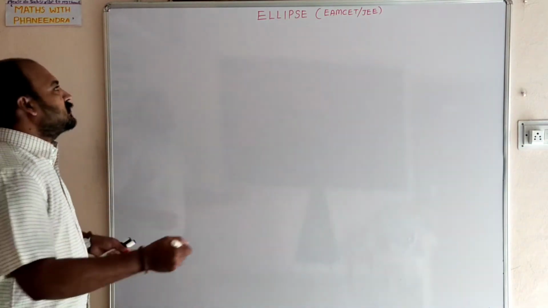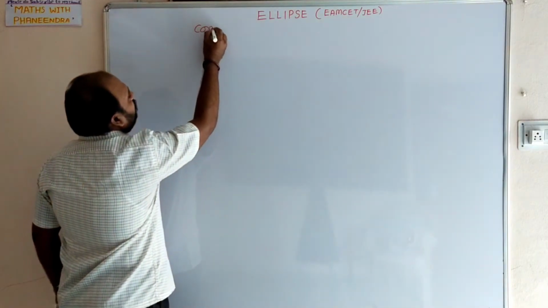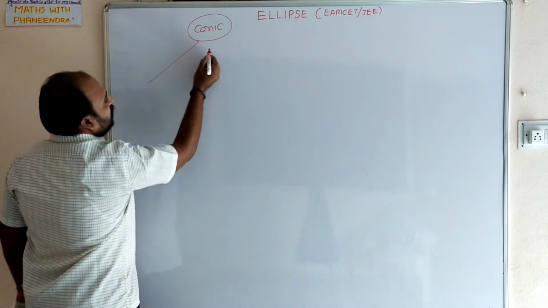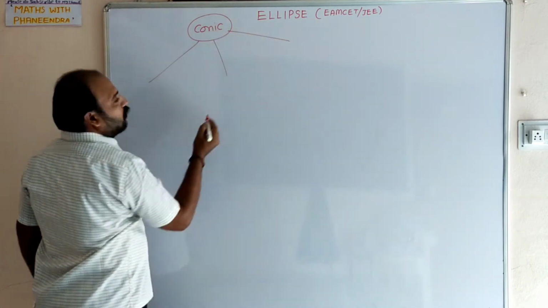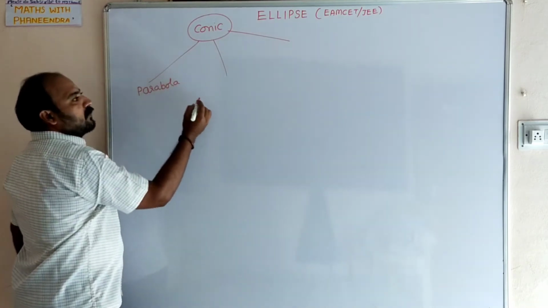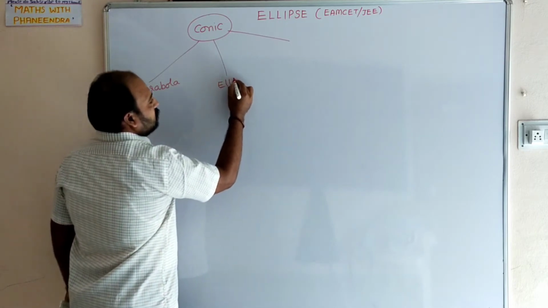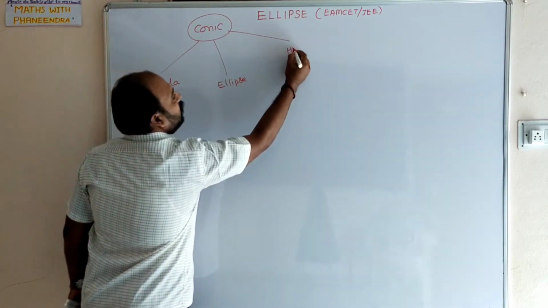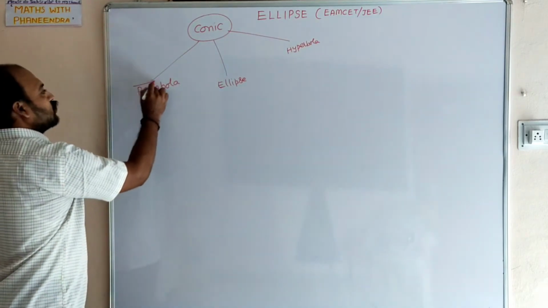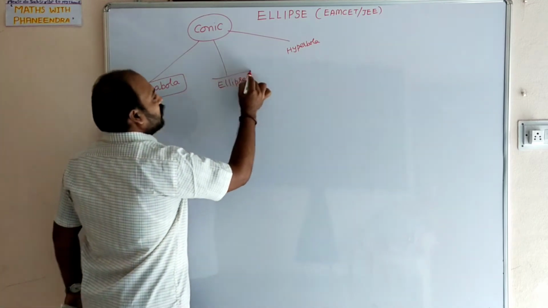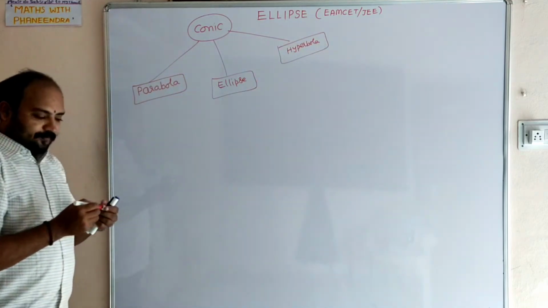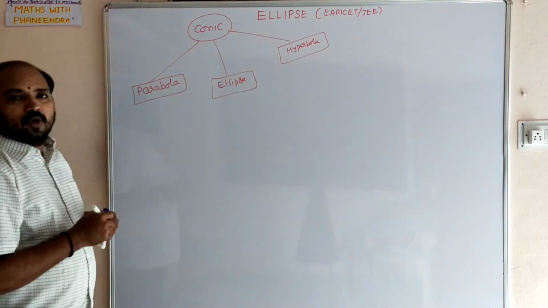In the conic sections, there are three important types. One is parabola, second one is ellipse, third one is hyperbola. When is a conic section said to be a parabola, when is it said to be an ellipse, and when is it said to be a hyperbola? We already discussed the parabola.